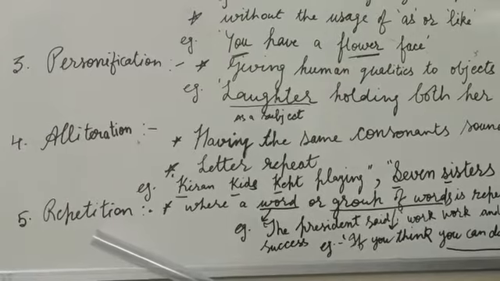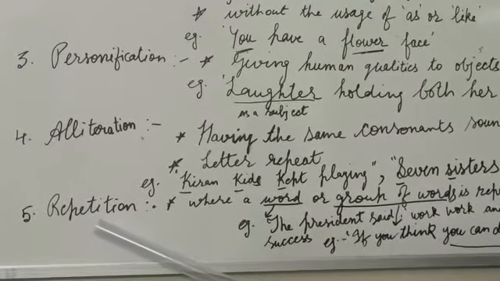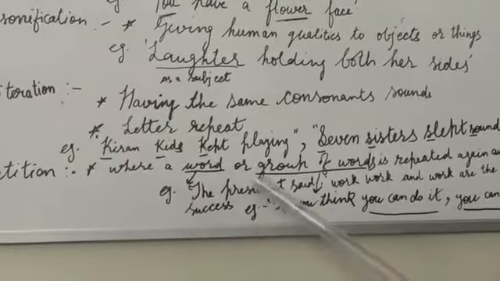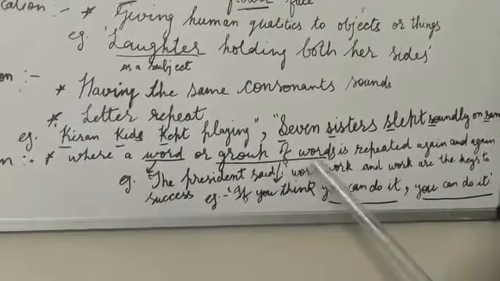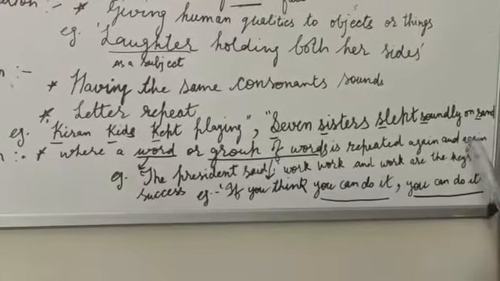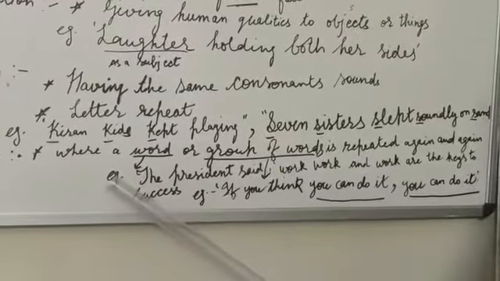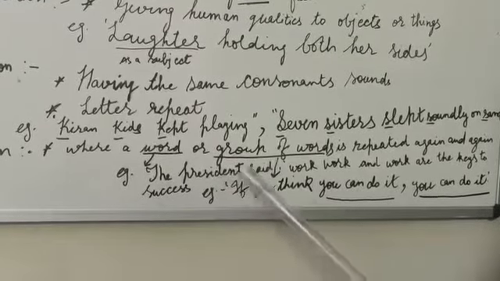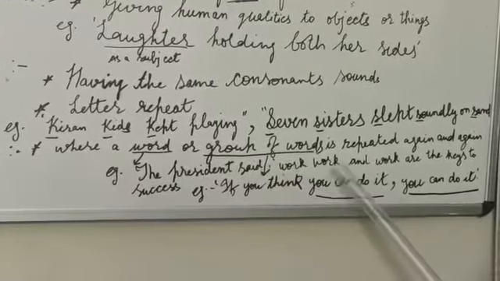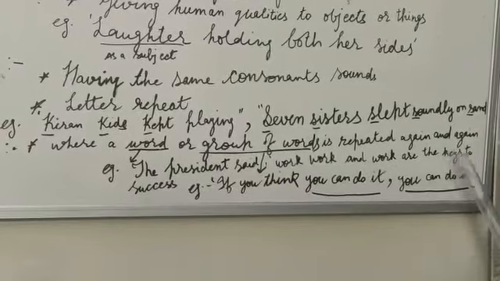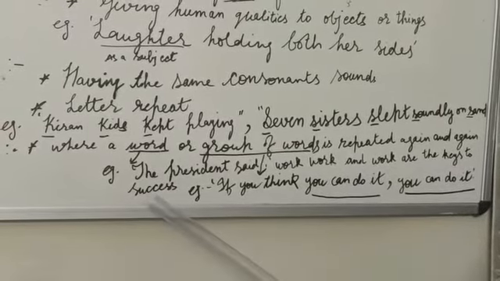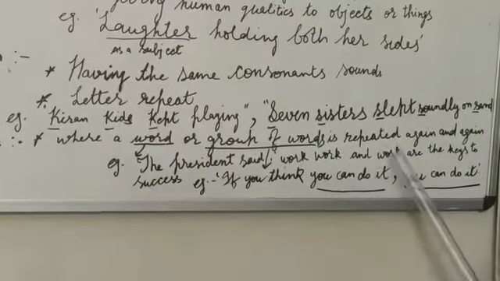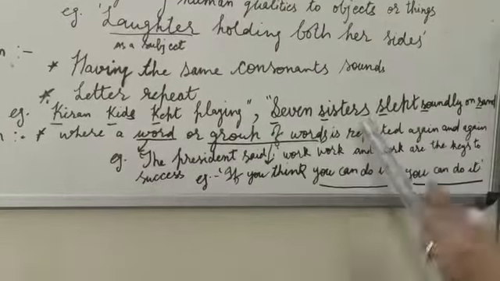Last but not the least is repetition. What is repetition? Where a word or group of words is repeated again and again. For example, repetition of word. The president said, work, work and work are the keys to success. So in this example, word work repeated thrice.